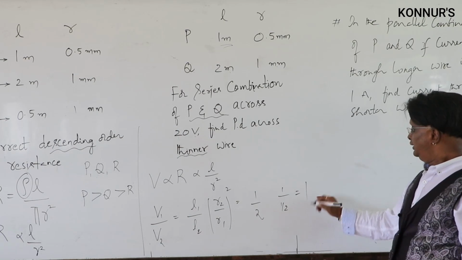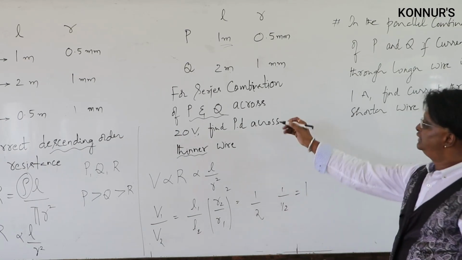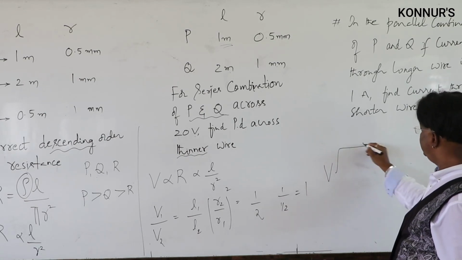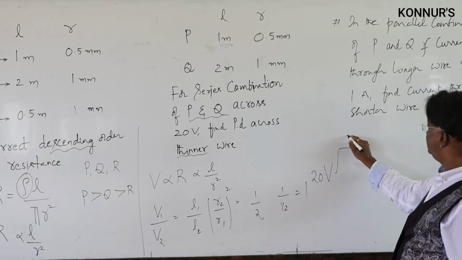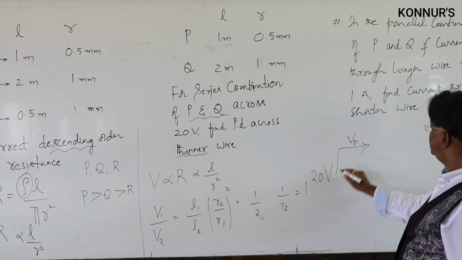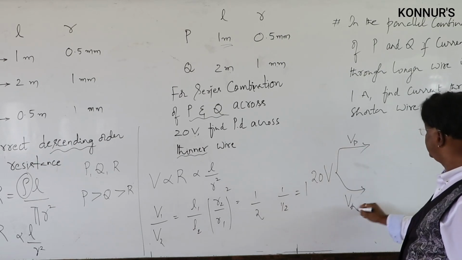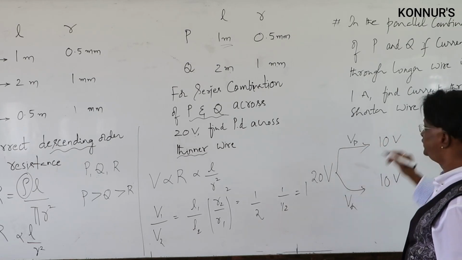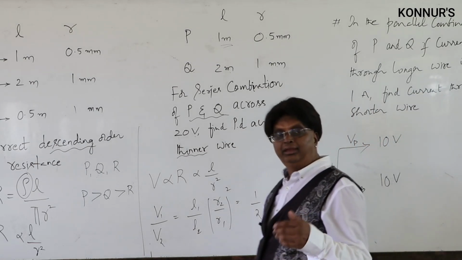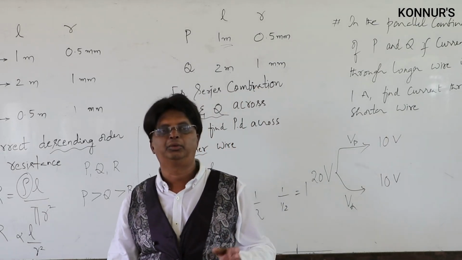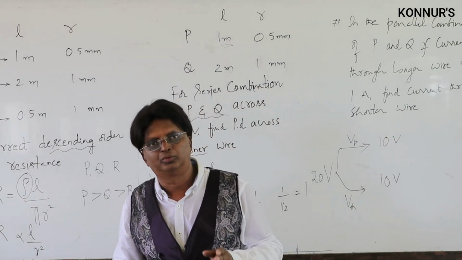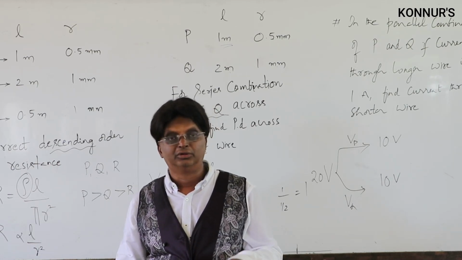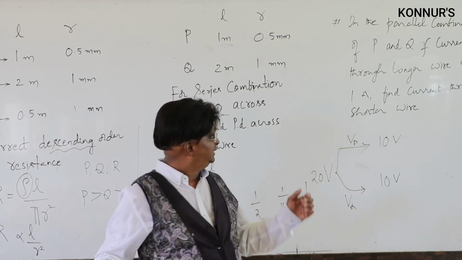Remember, this is 1:1. Therefore, this 20 volts is to be divided. This 20 volts divided for P and divided for Q. Since the ratio is 1, it will be 10 volts and 10 volts. Or whatever any other ratio that comes, you will divide the potential according to that ratio. Got the point? Rule is R proportional to L by R square.